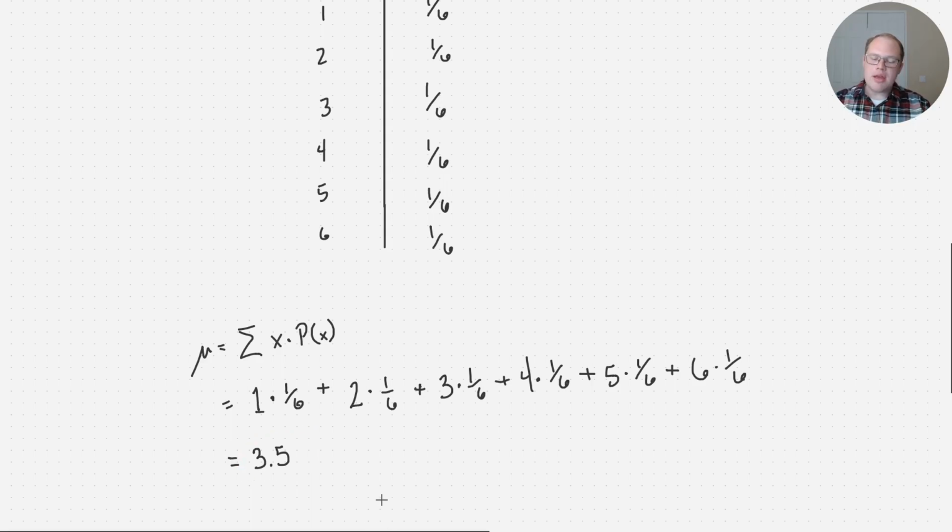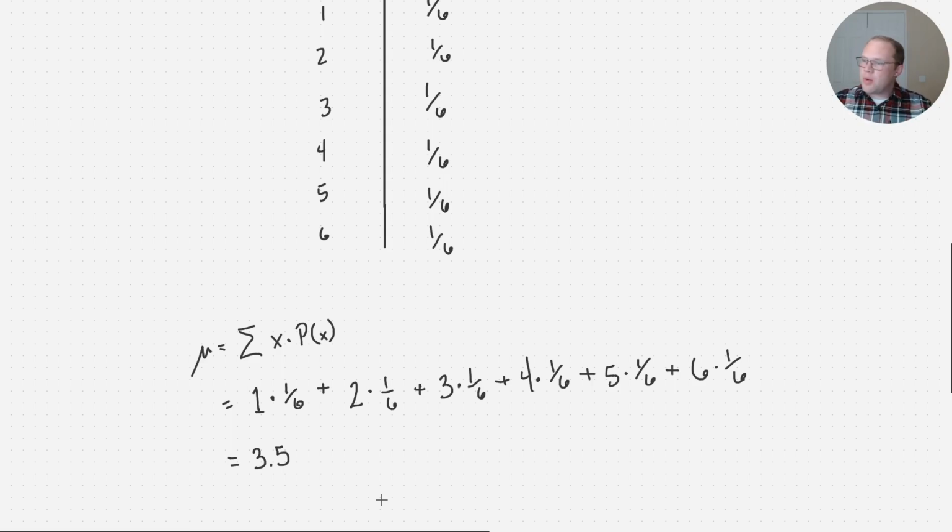Okay? Another way to think about expected value is it's kind of our best guess of what's going to happen next. Okay, if we roll the die once, 3.5 is our best guess without being too close to any one number. Okay, it's kind of the number in the middle.